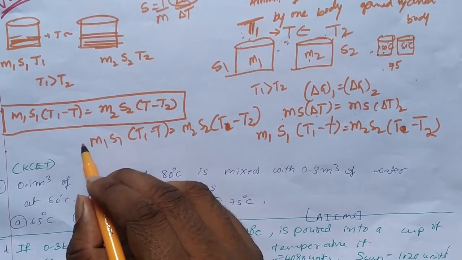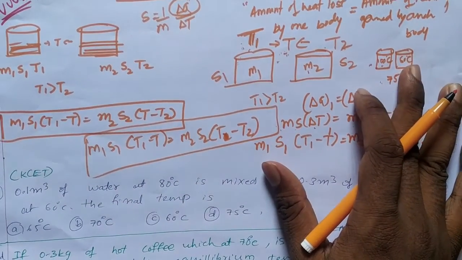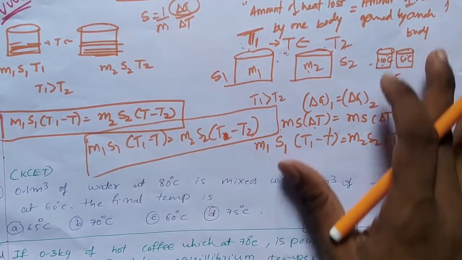Okay, this is the principle of calorimetry. M1 S1 into T1 minus T is equal to M2 S2 into T minus T2. This is the principle of calorimetry.